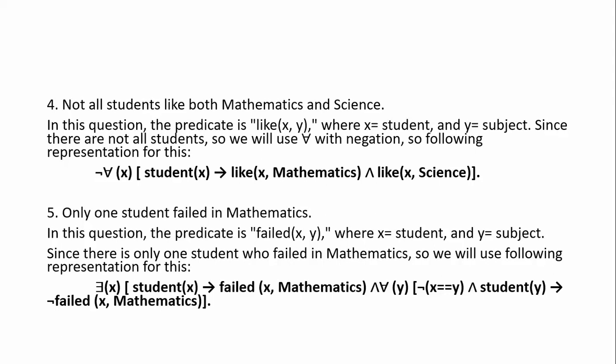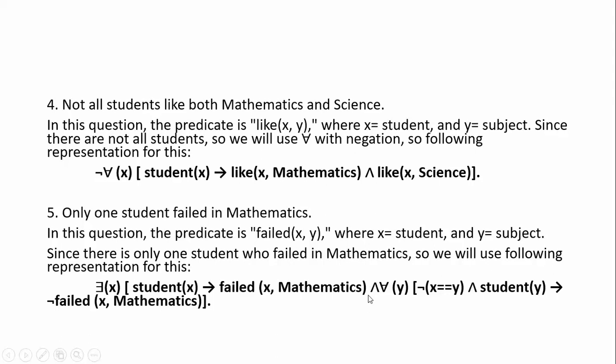The existential quantifier. There exists x, student of x. Again I made a mistake. Instead of implication I have to use and. Failed in mathematics, so you can write it in another way: there exists x, student of x and failed of x comma mathematics. In this way you can write.